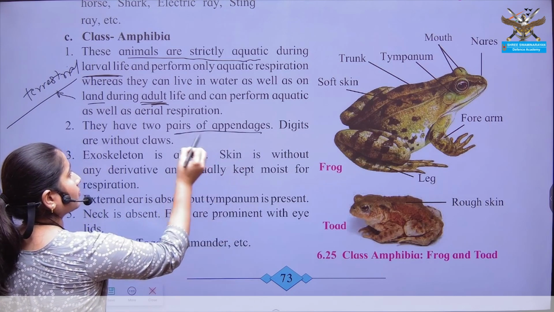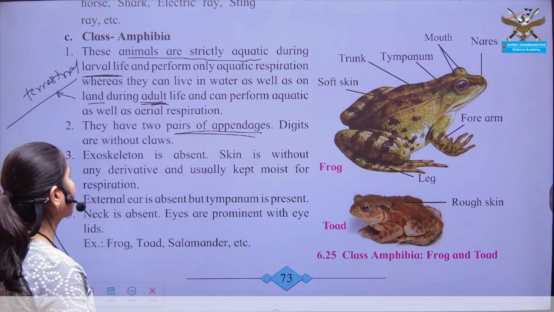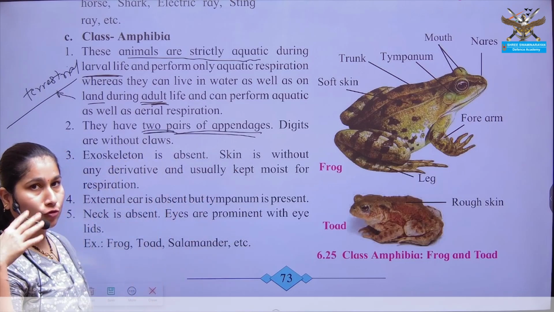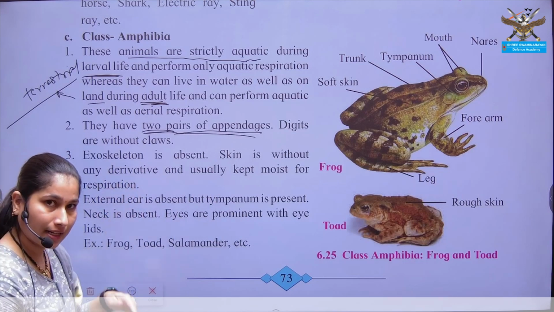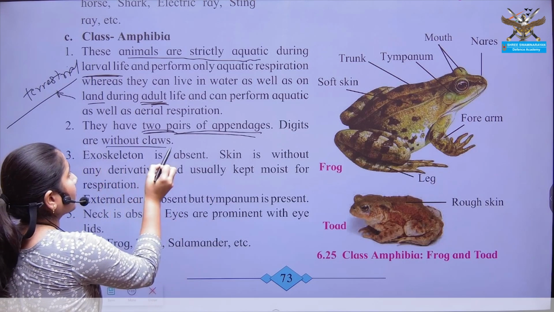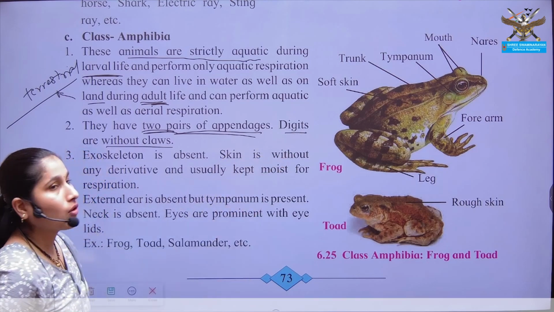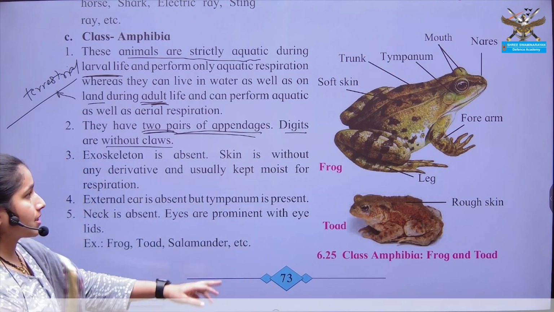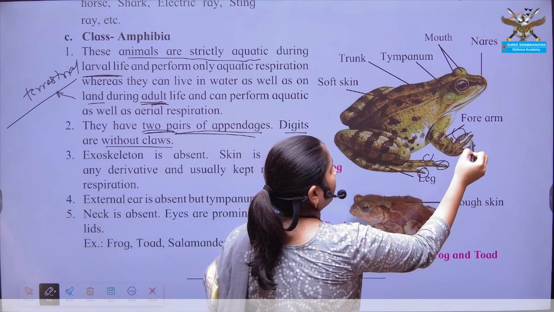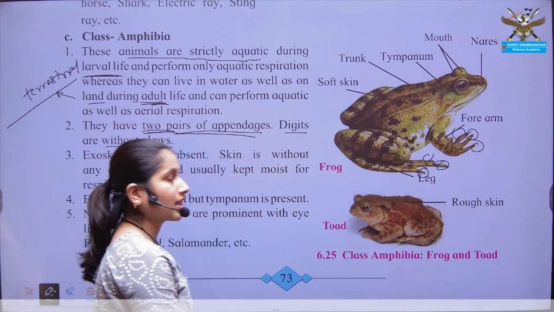Appendages or the limbs, right? There are two pairs of appendages. Just as we have two pairs of appendages, hands and legs, right? And there is presence of digits without claws. The finger-like structures are known as digits.